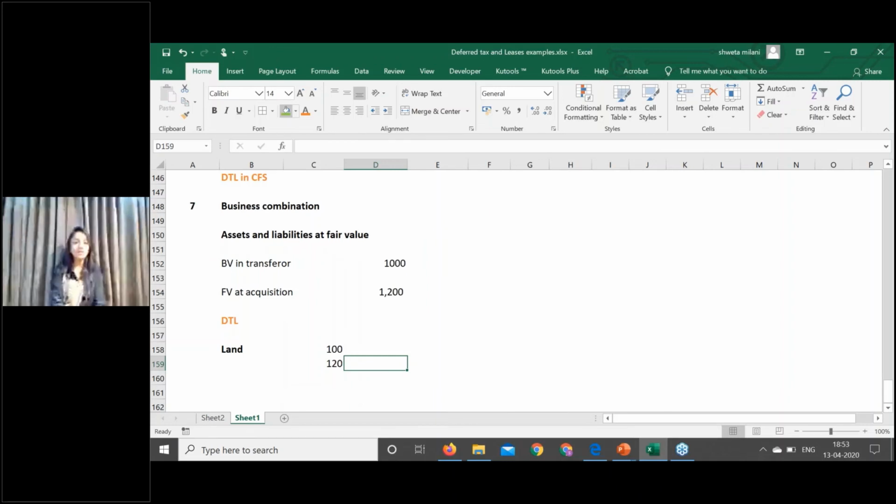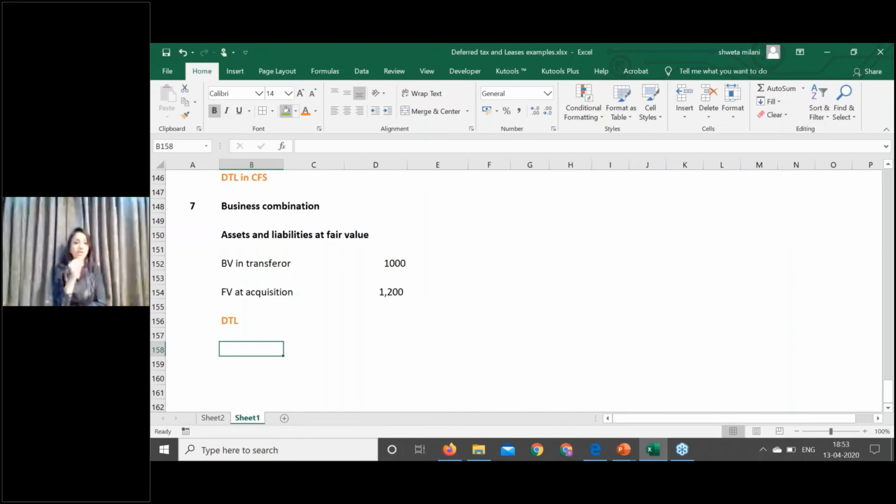Okay, so even in business combination accounting, each asset and liability has to be recognized at fair value. So whatever is the fair value difference on each such component, there will be a deferred tax liability or there will be a deferred tax asset. Okay, I hope it is clear. Why to do the fair value accounting, how to do it, that we'll discuss in detail tomorrow. But please understand the standard concept that on each fair value component, there will be a DTL or a DTA.